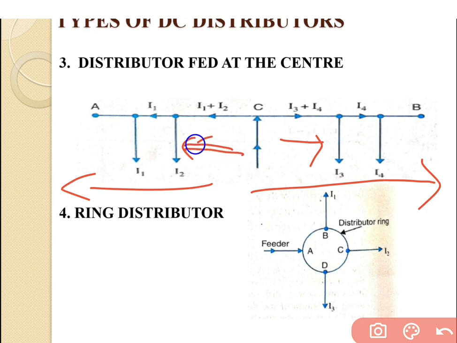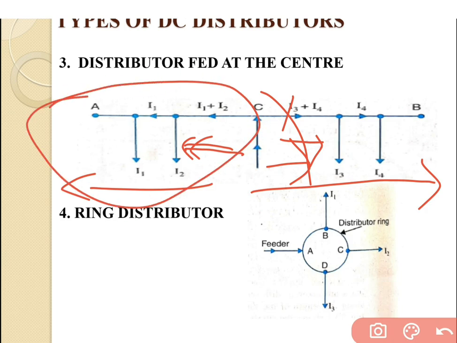For that direction the current flows as I1 plus I2, and there are two loadings connected at both sides. The first side has loadings I1 and I2, and the second side has loadings I3 and I4. Suppose there is a fault that may occur in that section, the whole system is interrupted, and only the other direction is balanced at the consumer side. So this is regarding the DC distributor fed at the center.